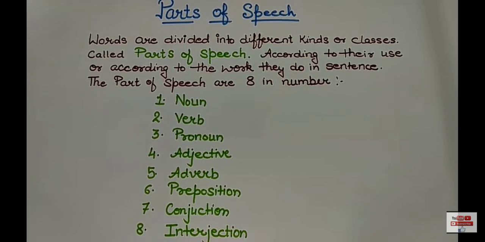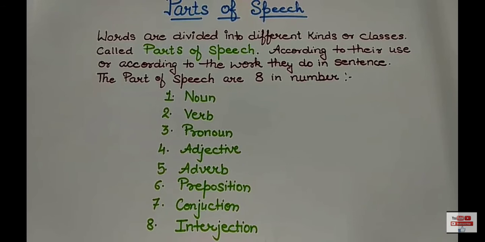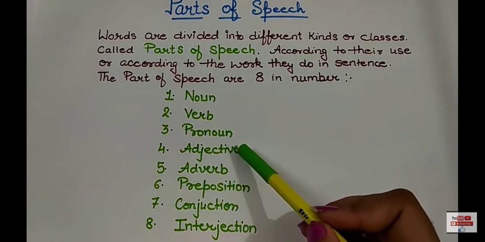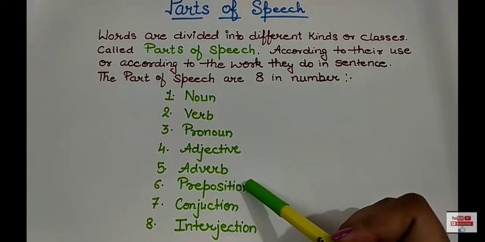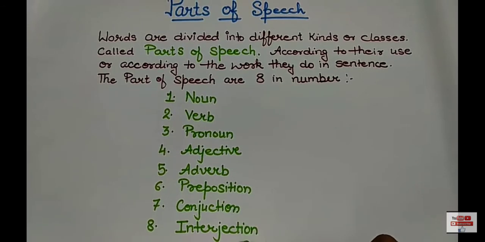So, what are actually the parts of speech? Words are divided into different kinds or classes called parts of speech. According to their use or according to the work they do in sentence, the parts of speech are divided in 8 parts. And those parts of speech are noun, verb, pronoun, adjective, preposition, conjunction, and interjection. Let us try to understand what they do and how can we use them.